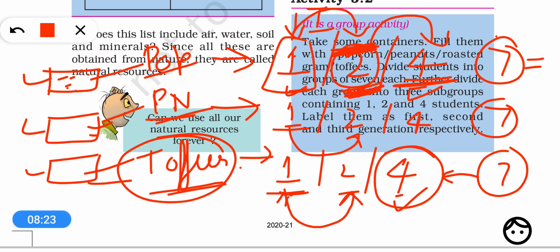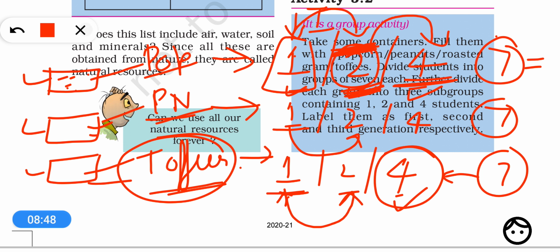When the population is increasing and the amount of exhaustible natural resources is decreasing, one day will come that there will be no natural resources available to some future generation. So this might happen, that the natural resources will be exhausted and our future generation is not able to find any of them left.